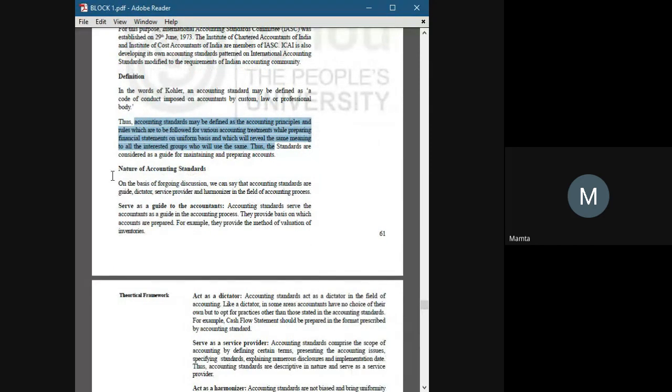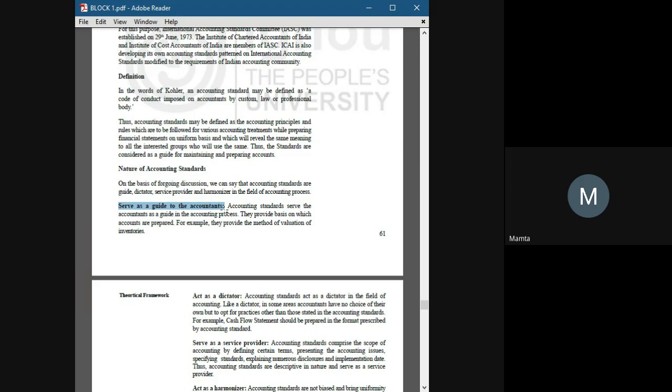Nature of accounting standard. It serves as a guide to accountants. If there were no accounting standards, how can an accountant prepare an account if he or she doesn't know about the accounting standards? What are the norms of accounting? What are the rules of accounting?